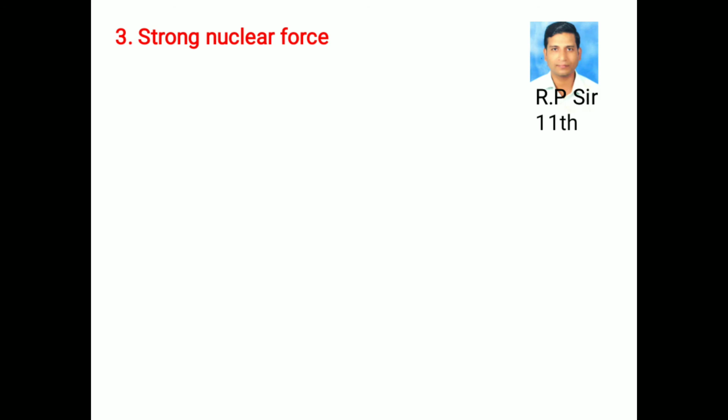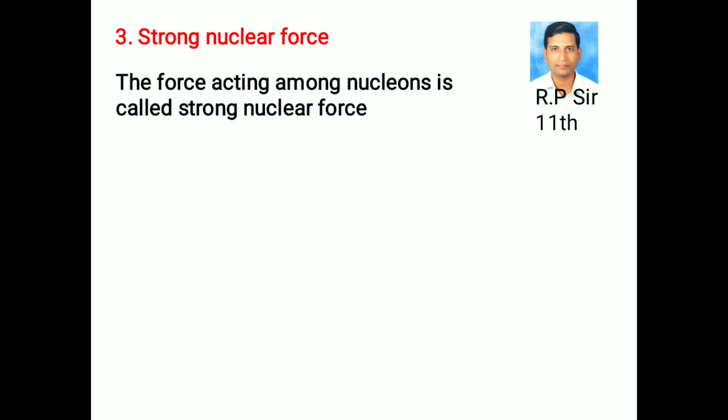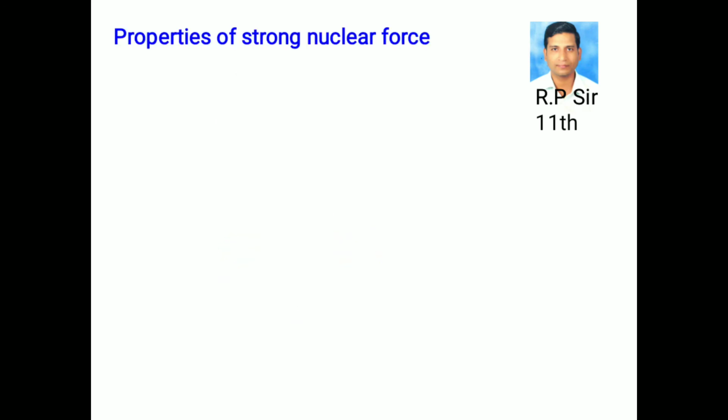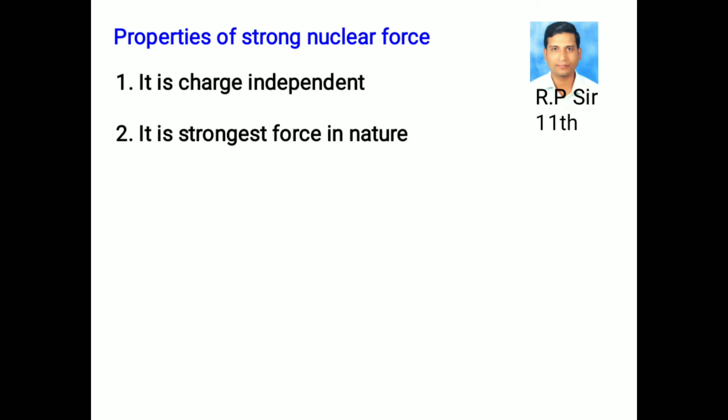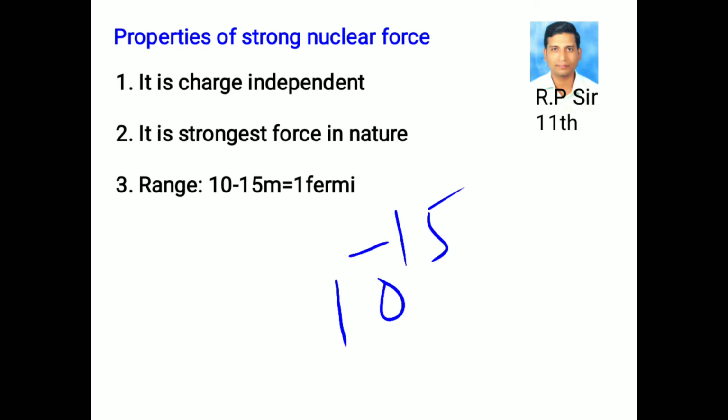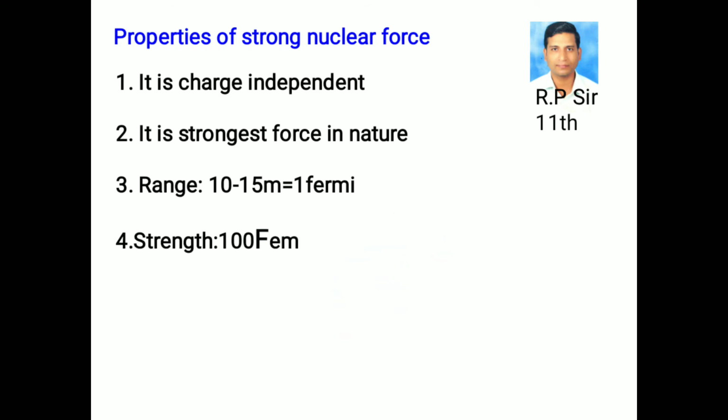Strong nuclear force. The force acting among nucleons, that is protons and neutrons, is called strong nuclear force. Properties of strong nuclear force. It is charge independent. It is strongest force in nature. Range is about 10^-15 meters, that is 1 Fermi. Strength 100 times the electromagnetic force, that is 100 into electromagnetic force 10^-2, we get 1.